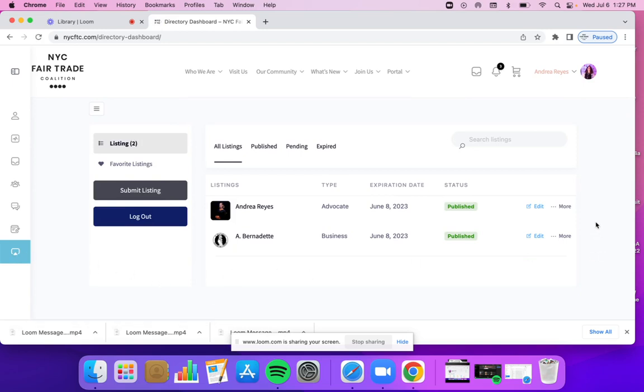It's really important that you do both of them because we want to showcase our members and we want people to come on and connect with you.